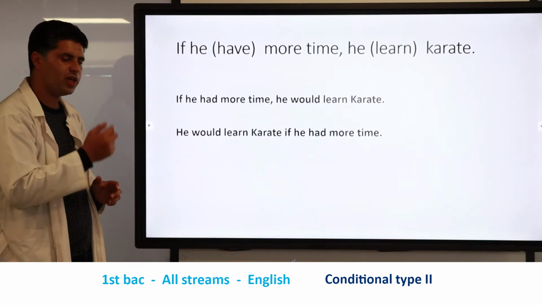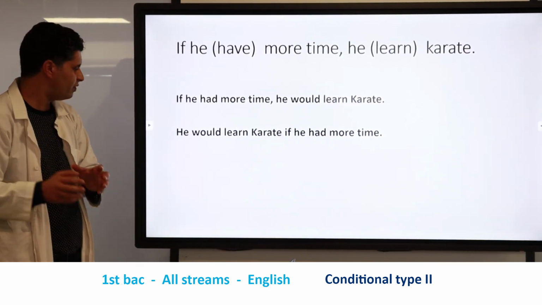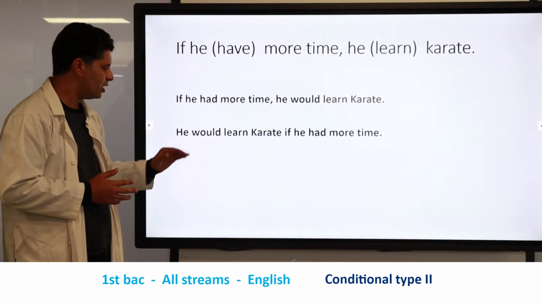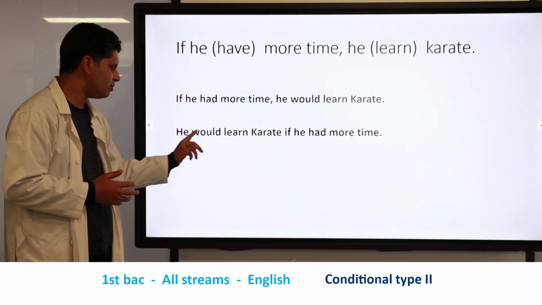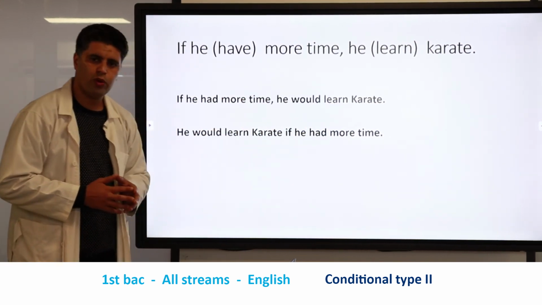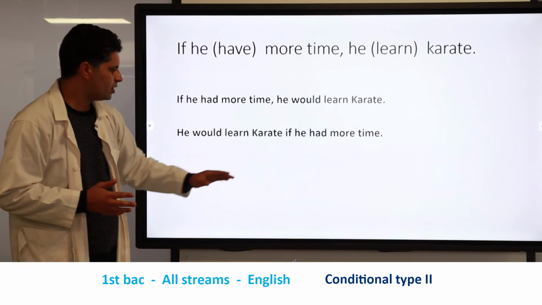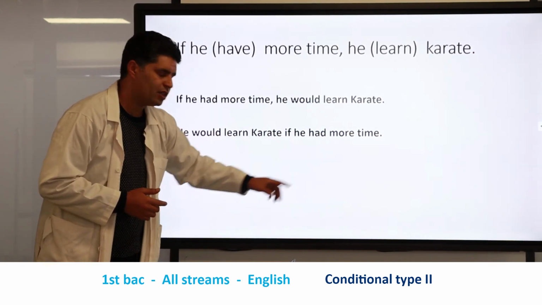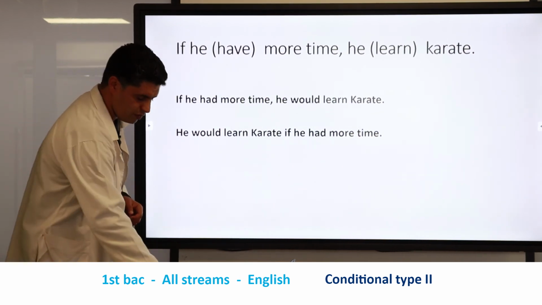Or you can make the inversion of the cause and the effect, and you start with the effect. In this case, you can say, he would learn karate, subject plus would plus the base form of the verb, and you finish with the cause, the if clause, in which you should have a conjunction plus the subject plus the past simple of the verb.